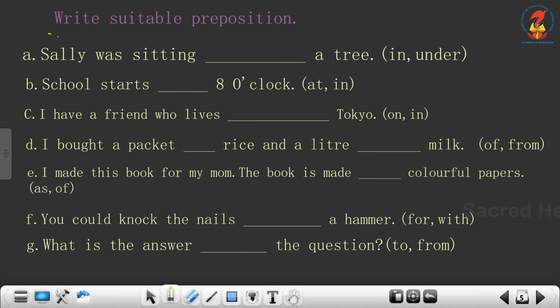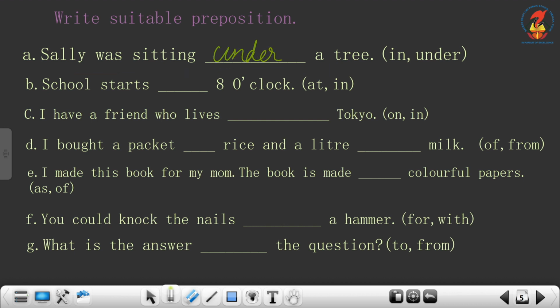Now moving on, you have another exercise here. It is to write suitable preposition. There are examples given, and at the end of all the exercises, you have options given. You have to choose the correct preposition. A. Sally was sitting dash a tree, in or under? Where is Sally sitting? Sally was sitting under a tree.